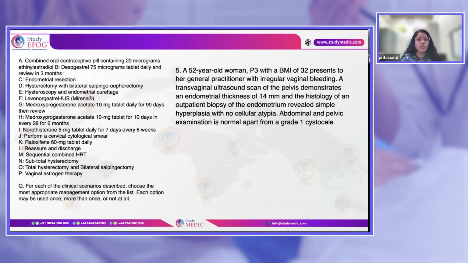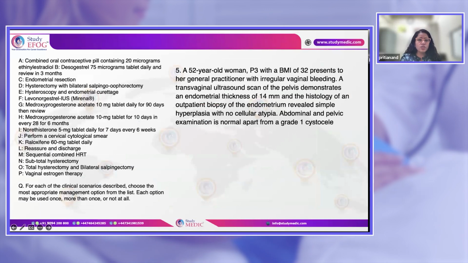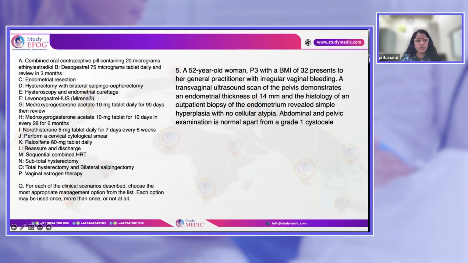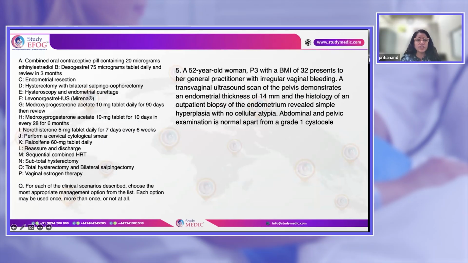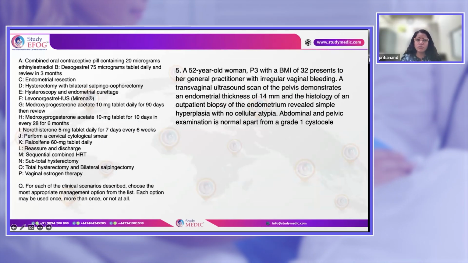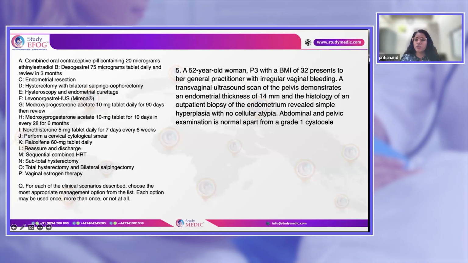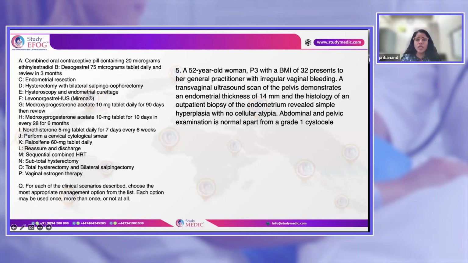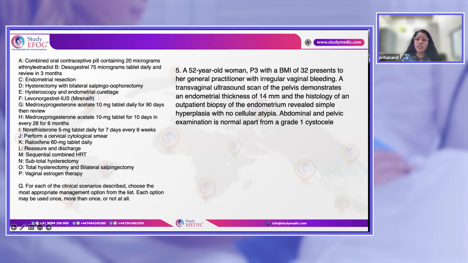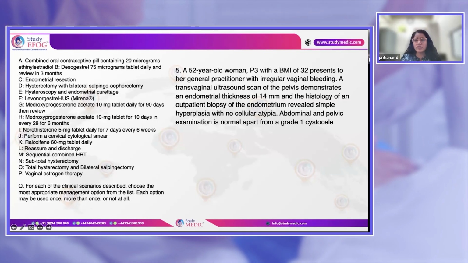Okay, now my next set of questions is related to choosing the most appropriate management option from the list. If you can see, there are treatment options, medical options and surgical options. So there is a 52-year-old woman, para 3, BMI 32, who presents to her practitioner with irregular vaginal bleeding. Transvaginal scan demonstrates an endometrial thickness of 14 mm. Histology on outpatient biopsy shows hyperplasia without atypia, no cellular atypia. Abdominal and pelvic examination is normal apart from grade 1 cystocele. Otherwise she is okay with regard to any other medical condition, and our examination reveals nothing significant.